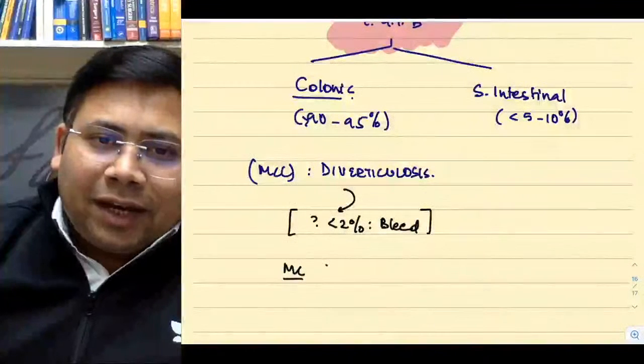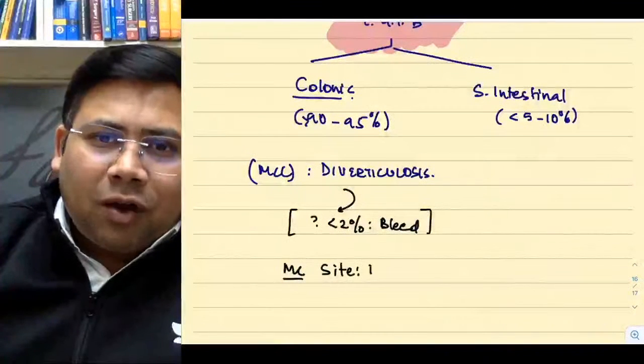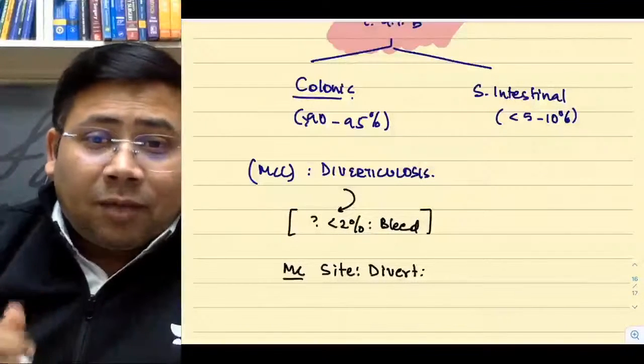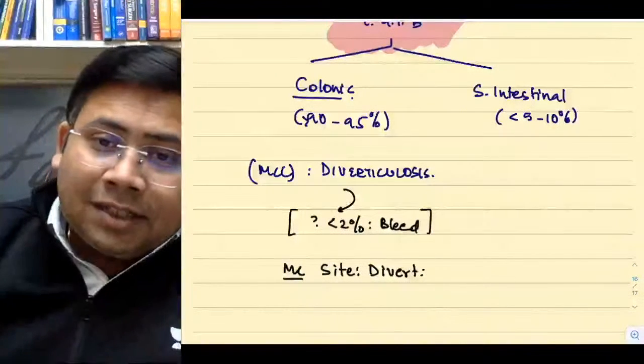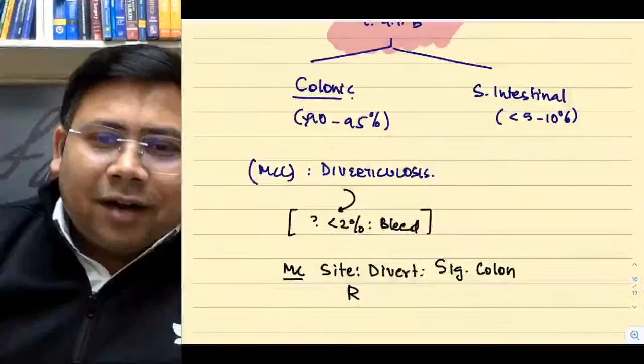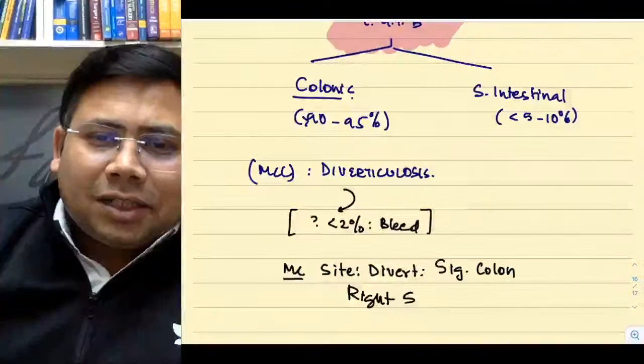Most common site for diverticulosis. What is the answer? Come on. It is the sigmoid colon. Sigmoid colon. Remember, right-sided diverticulars.